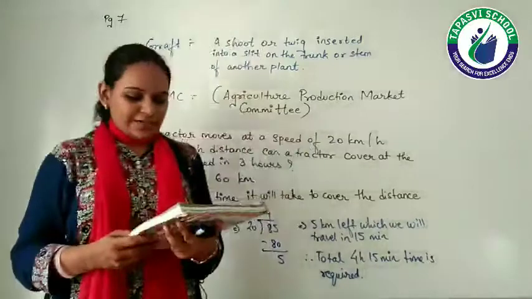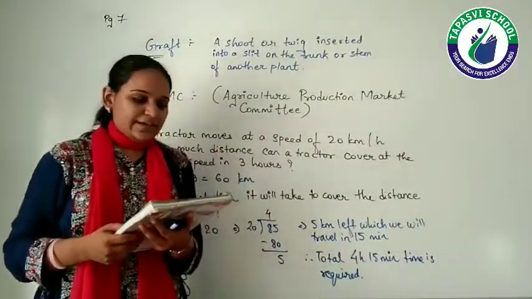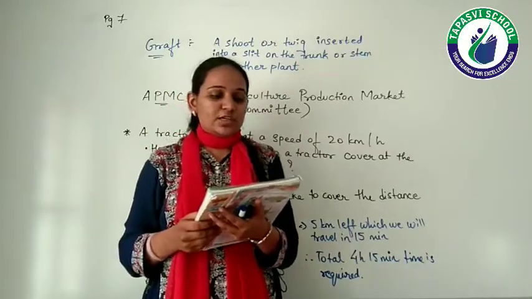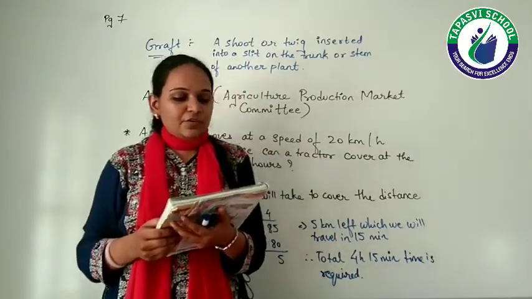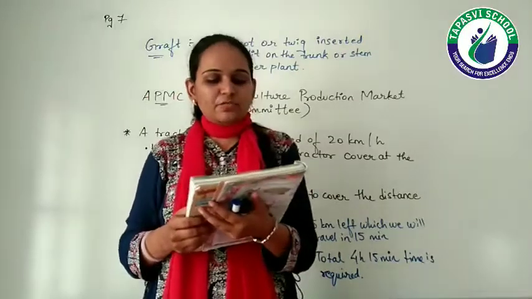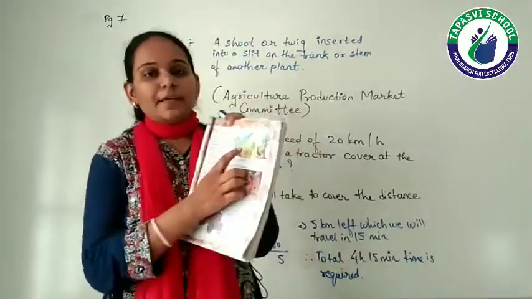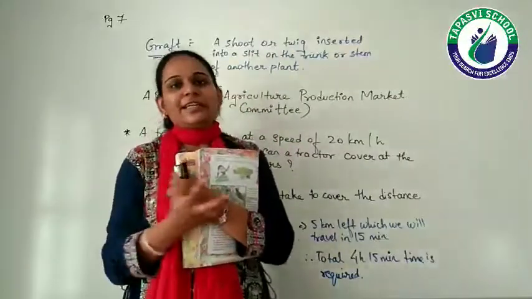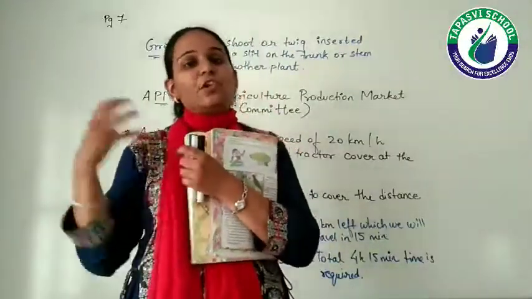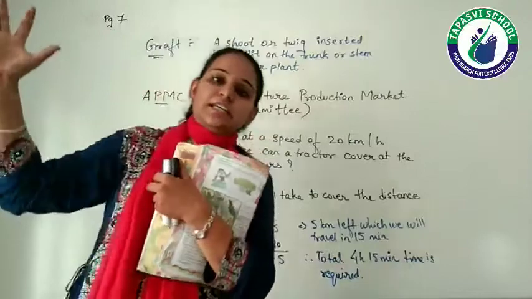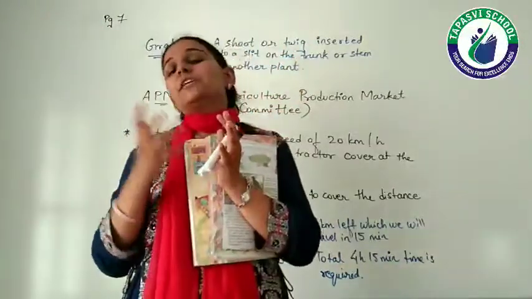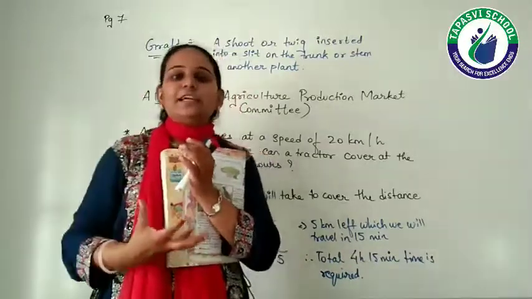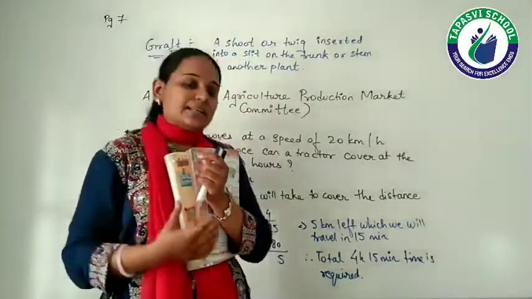Okay students, now we will understand page number 7, right? We can feel the wind and also the sun moving with us during the journey, right? If we forget the direction, we can figure it out with the help of the position of the sun, right? Generally whenever we are traveling by a train or by a car, we always feel that the sun is moving with us, but actually there is nothing like that. It is just a phenomenon which we are feeling.